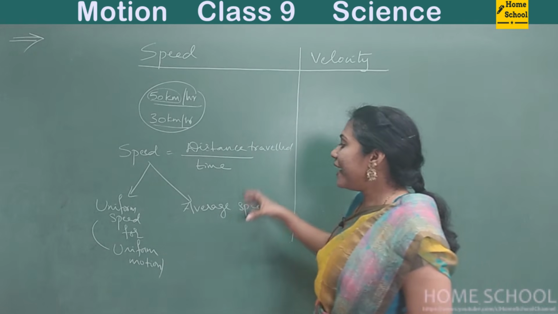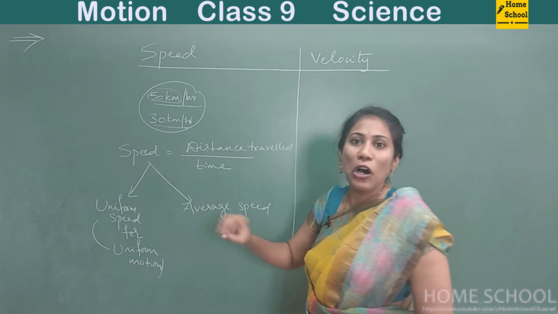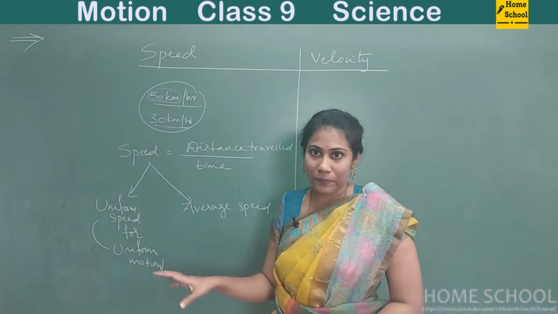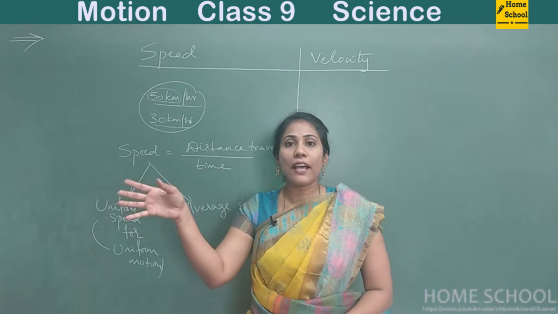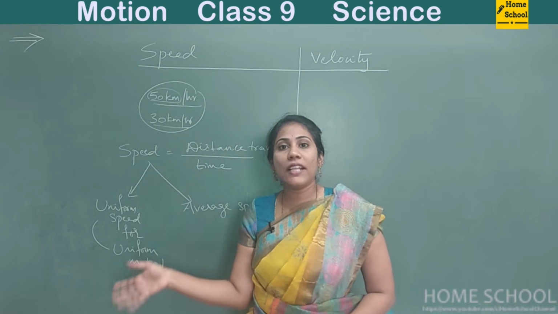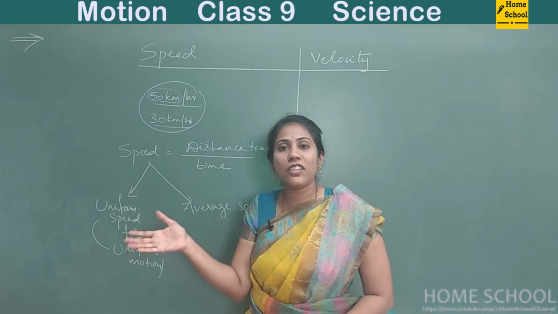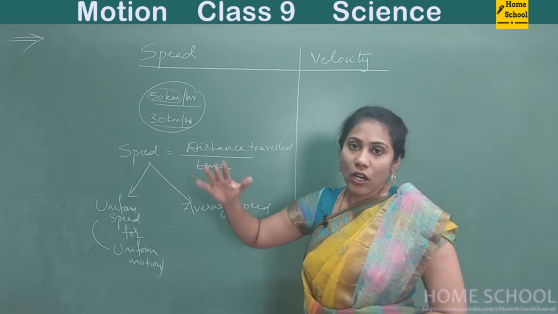But this is very rare, practically speaking. An object cannot move with the same speed all the time for a long time. The speed varies. As I told you, when you have more traffic, you have to make the speed less. When there is no traffic, if it is a highway, you go with high speed. So the speed always varies.